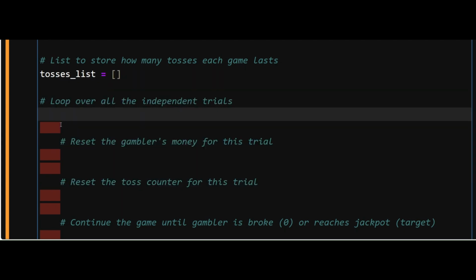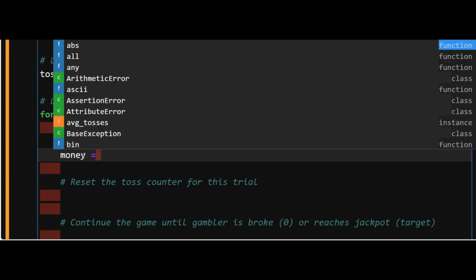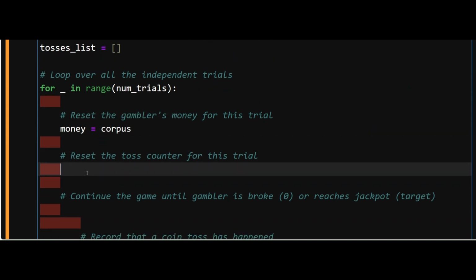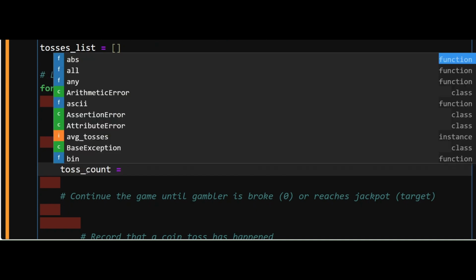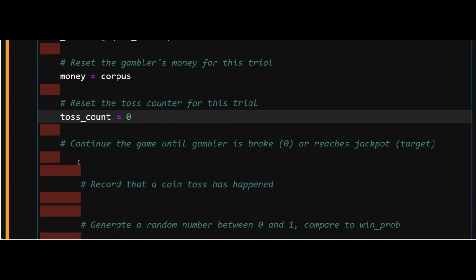And so I have to loop through all the simulations. So how many simulations? It is equivalent to the number of trials. So this is my loop. At the beginning of every game, I have to initialize the money that the gambler has for that particular game. So that's equivalent to the corpus at the beginning of the game. And then I initialize a variable called toss count. So this is the start of the game. No toss has happened so far.